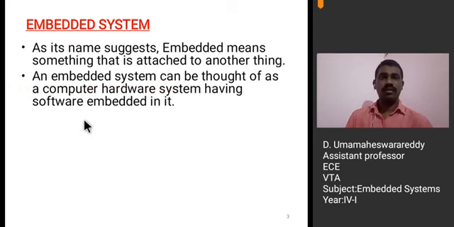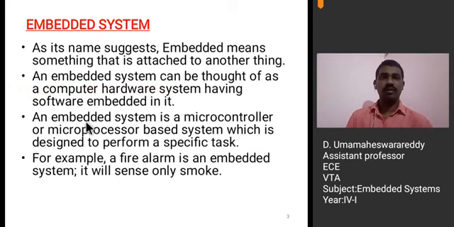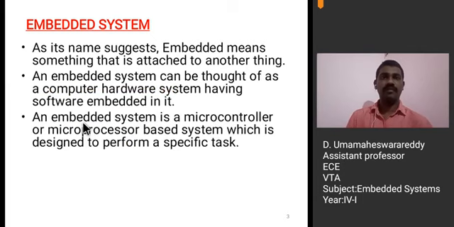An embedded system is a microcontroller or microprocessor based system which is designed to perform a specific task. See here, it is a microprocessor or microcontroller based system. That is, microprocessors and microcontrollers are the main heart of the embedded system.